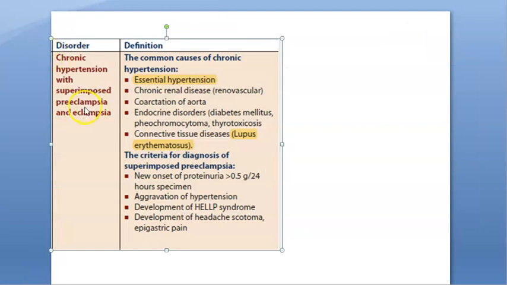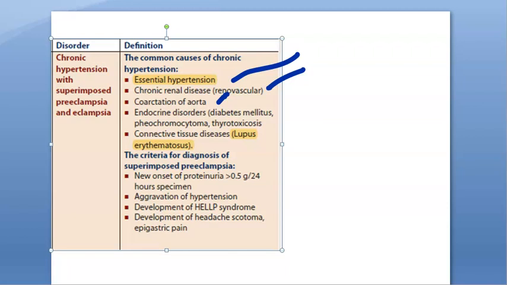Sometimes this preeclampsia can come because of previously existing hypertension in this woman. Before pregnancy itself, she has hypertension. So that is becoming a superimposed preeclampsia. Why does this woman have hypertension before pregnancy? Because that is essential hypertension. Nothing medically wrong as such for the hypertension to be caused. That is essential or primary hypertension, or she has some renal disease which is causing hypertension.